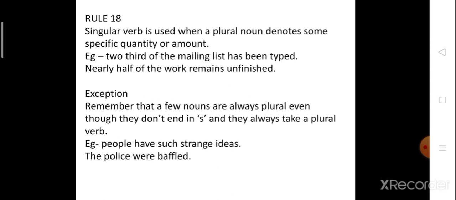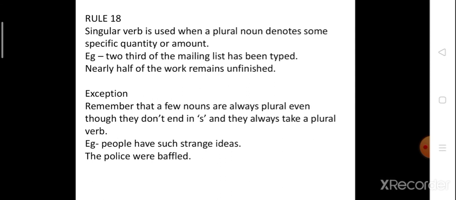The next example says that nearly half of the work remains unfinished. So half is used, that is, a quantity is defined to us, half. And we can see remains, that is the verb, has an s with it, which means it is a singular verb.